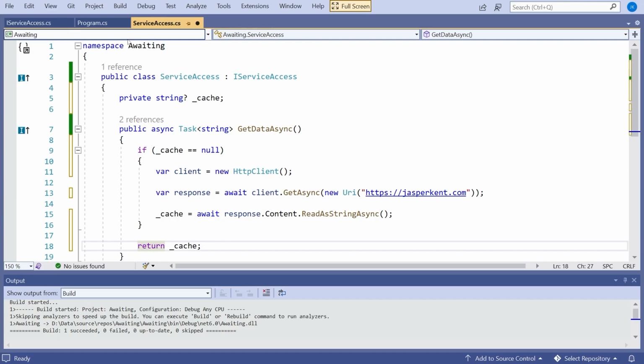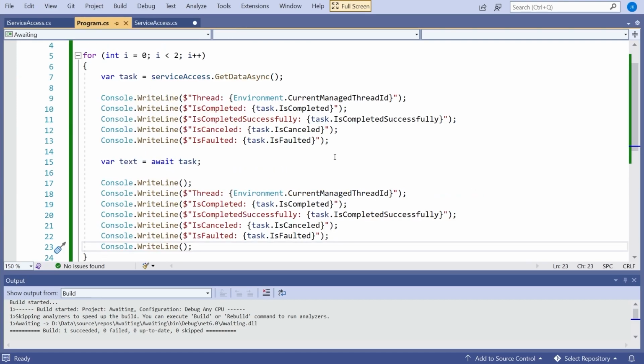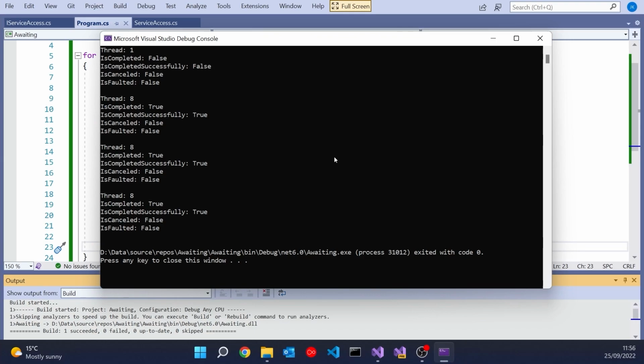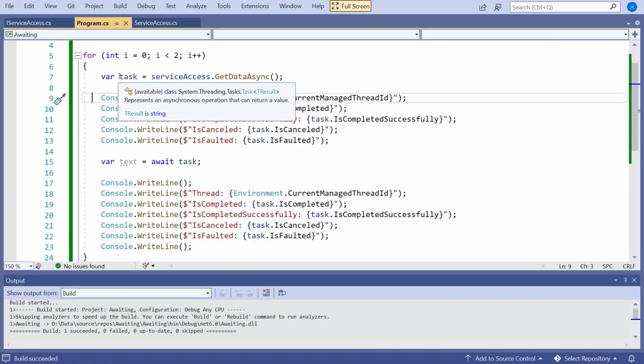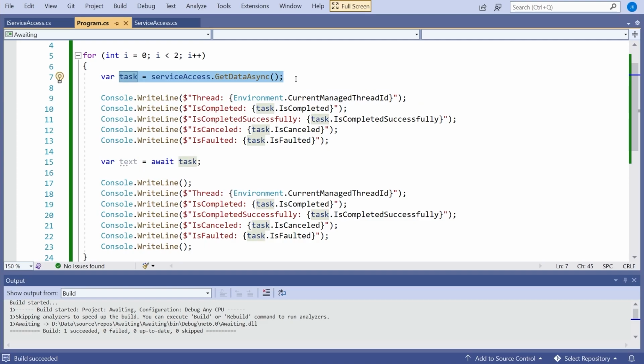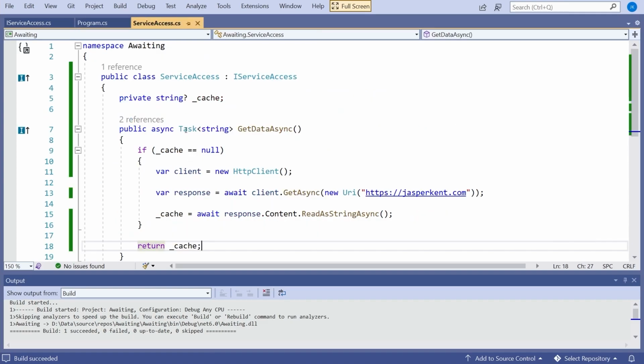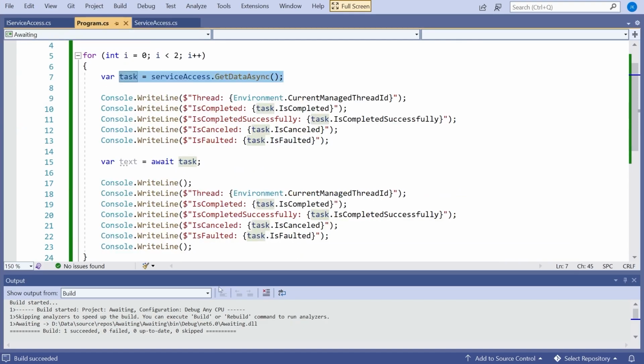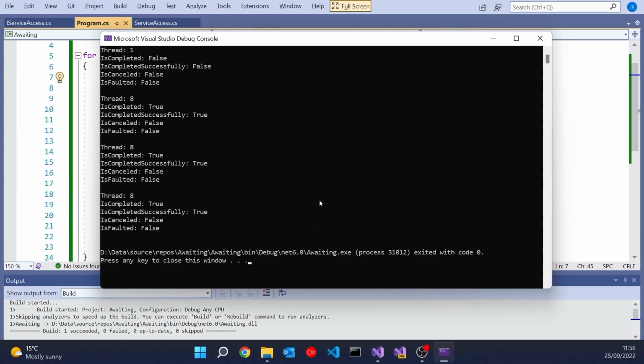But what that means, if we go back to the program, is that now we can see some slightly different behavior. We start on thread 1 once again. Obviously we haven't yet accessed the website, so this comes out as completed false. We switch to a different thread, and completed is true. Then we pick up on the same thread, but this time, as soon as we get hold of the task, it's already complete. And it's already complete because we've not had to make an async call. We've just returned the cached value. And so that's what's happening there, that we get true out immediately.